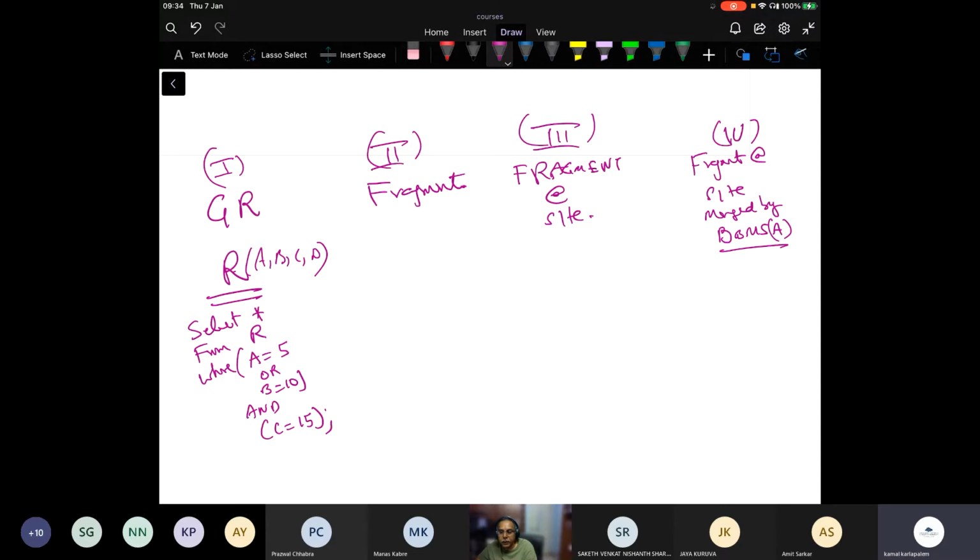Then this R is not the same as whatever is stored physically in some DBMS. So this R could be a table PQR here, this could be a table RST, or this could be a table DEF in these 3 sites.